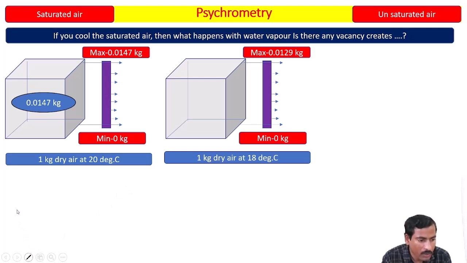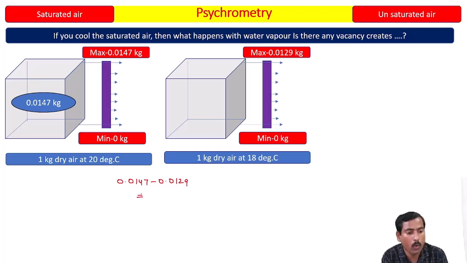Say the difference is 0.0147 minus 0.0129. Where will this water vapor go? This difference will be condensed, or removed from the system, removed from the air.